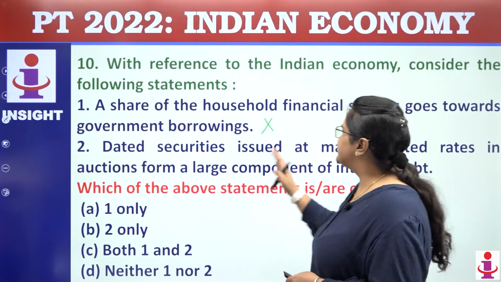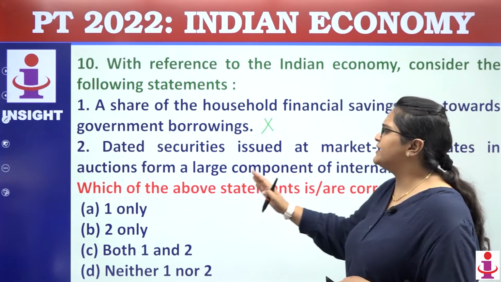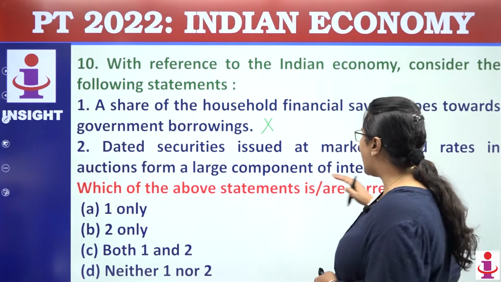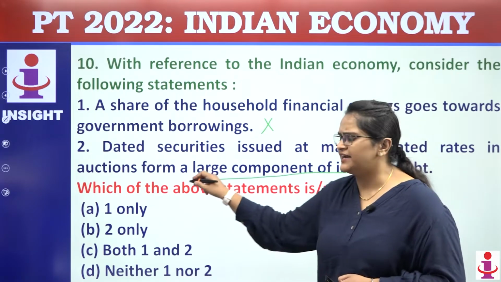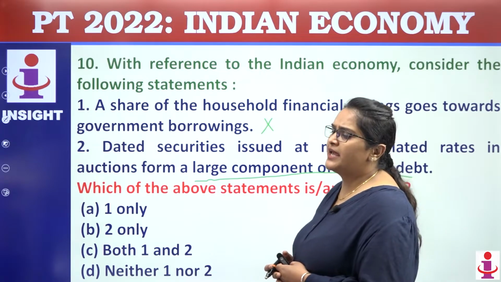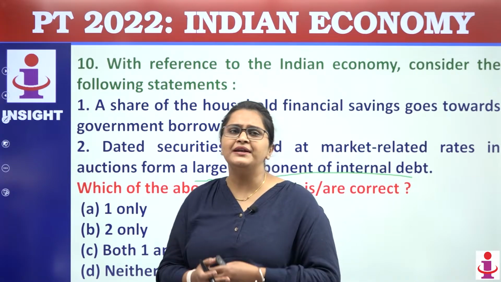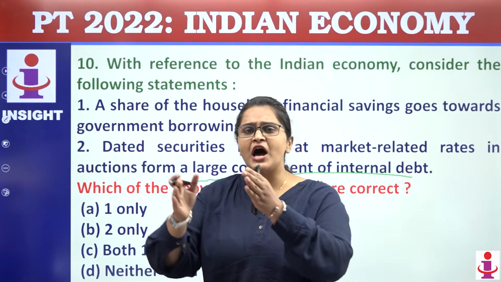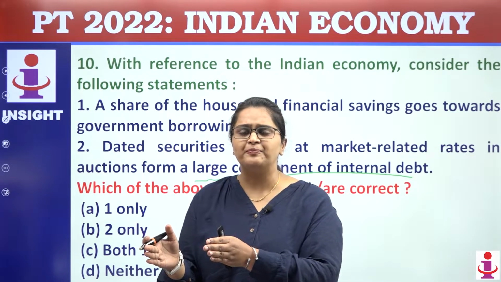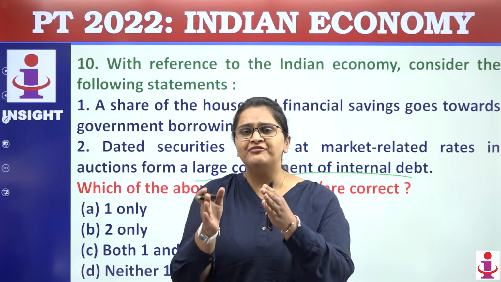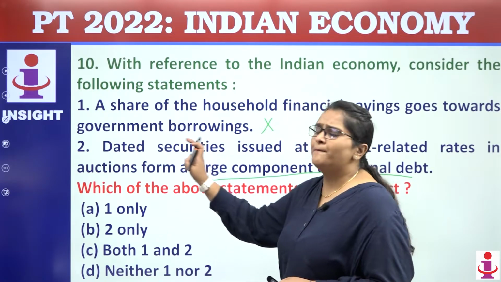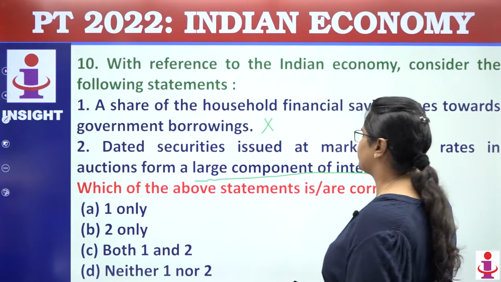Second, dated securities issued at market related rates in the auction form a large component of internal debt. A status report came related to the debt of the government, in which they have mentioned how much debt is because of internal and how much is because of external. And in that report they have clearly mentioned that the major component of internal debt is dated securities.